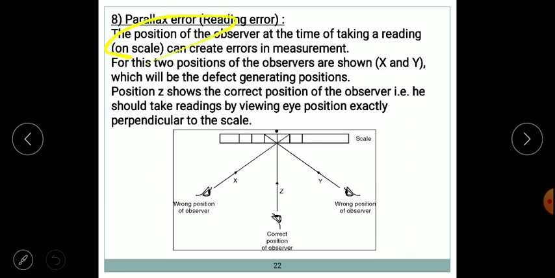Next we have parallax error. Parallax error is an observational error. That means one observer may say that the reading is this one which is shown over here, while another observer will say that this is the reading, but the actual perfect reading should be observed. So parallax error can be eliminated by observing perpendicular to the values.